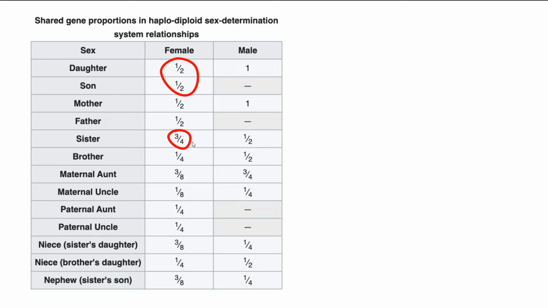So it's much more beneficial for a female bee to actually help out her fellow sisters than to have children of her own. So, keeping Hamilton's rule in mind, this means that a honeybee has more incentive to help its sisters than to have children of her own. And this puts evolutionary pressure on these tiny little creatures when forming a eusocial system to work together efficiently for the good of the hive.